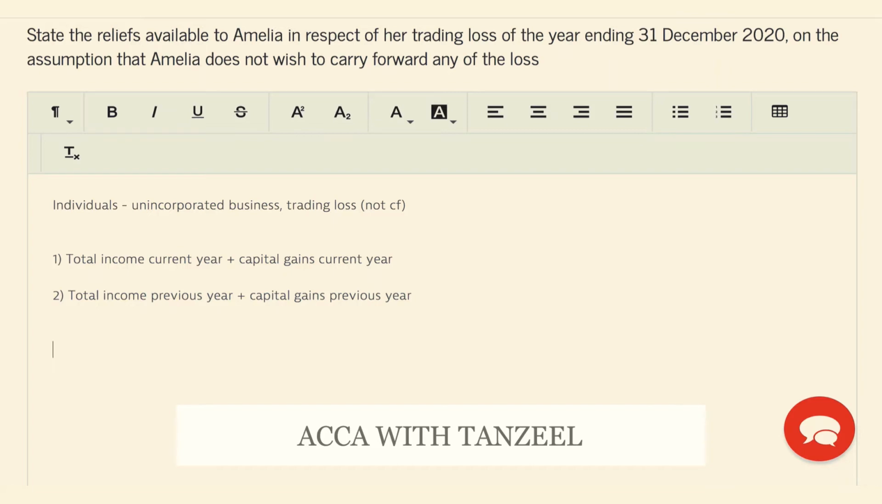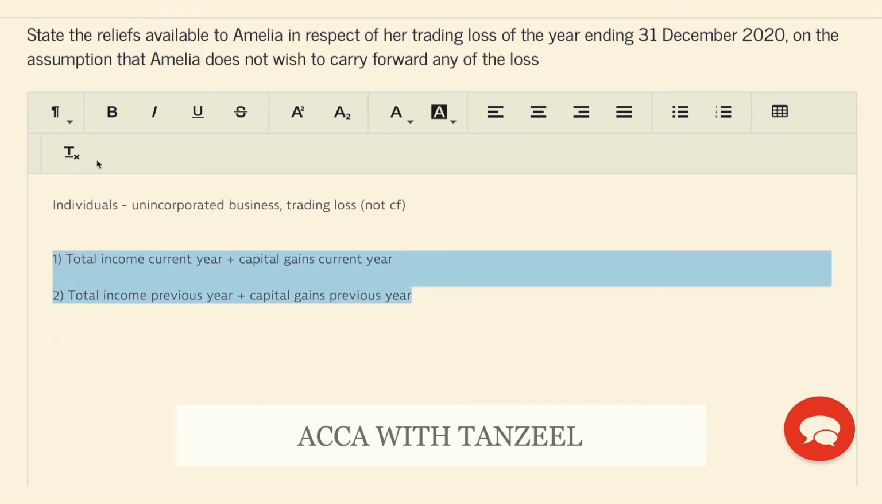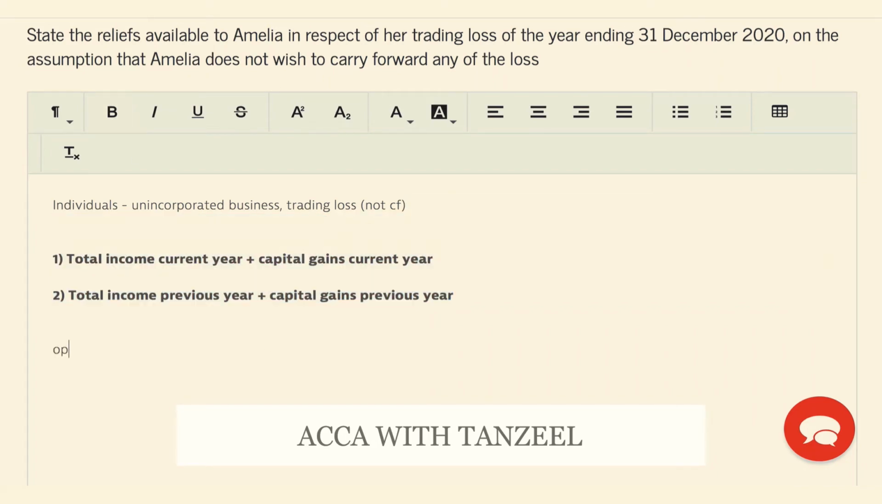As she does not want to carry forward the loss, these are the only two reliefs that are available to her, because the opening year's relief is not available to her as she has been in trade for a very long time, and the terminal loss relief is also not available to her as she is not ceasing her business.